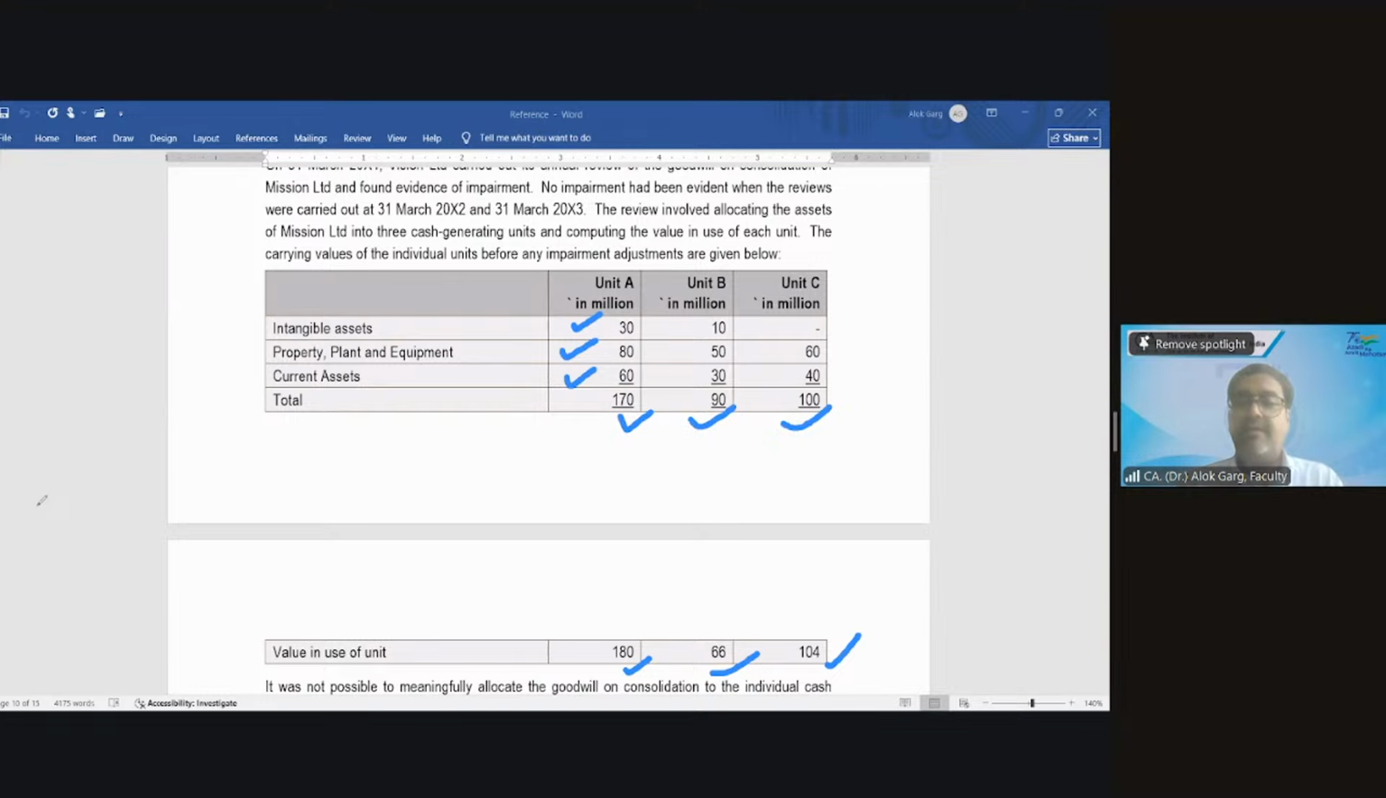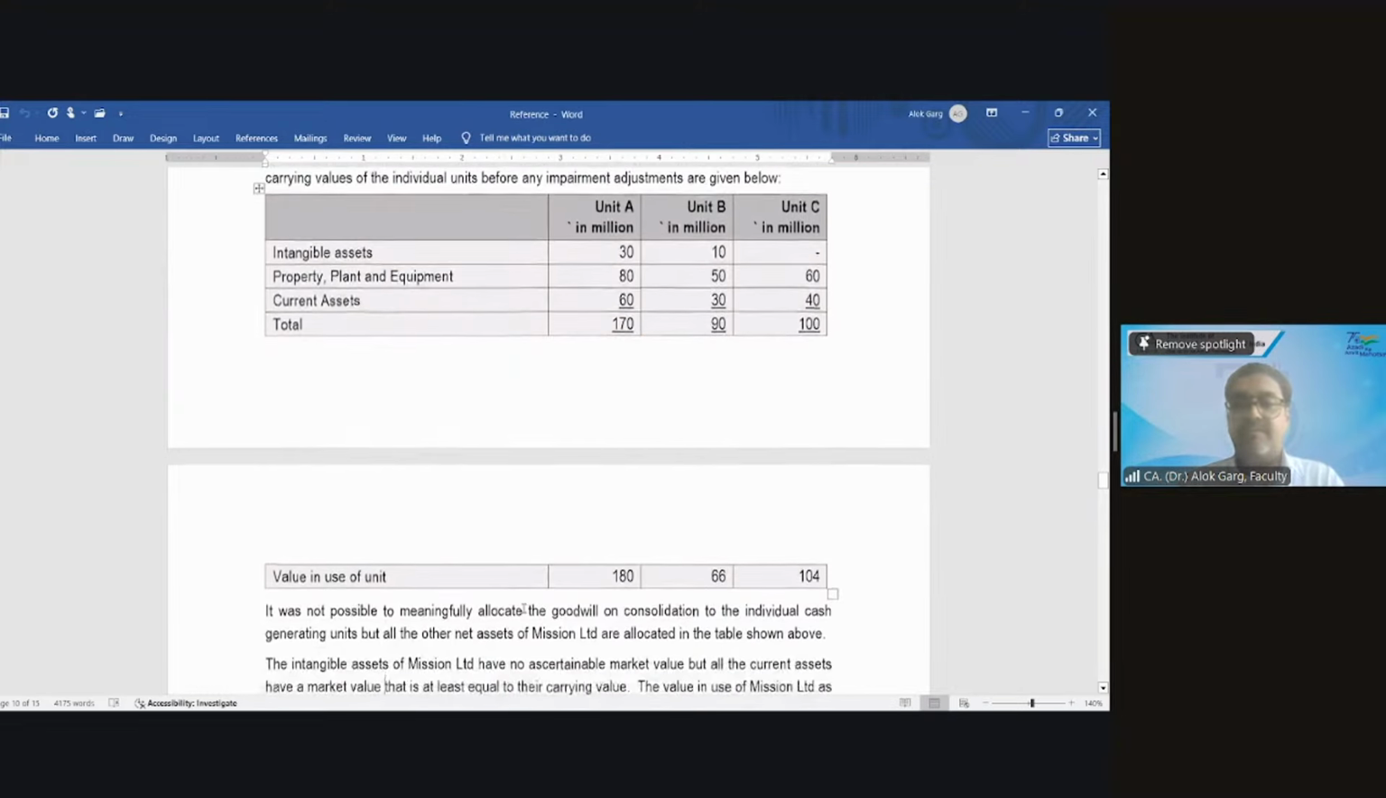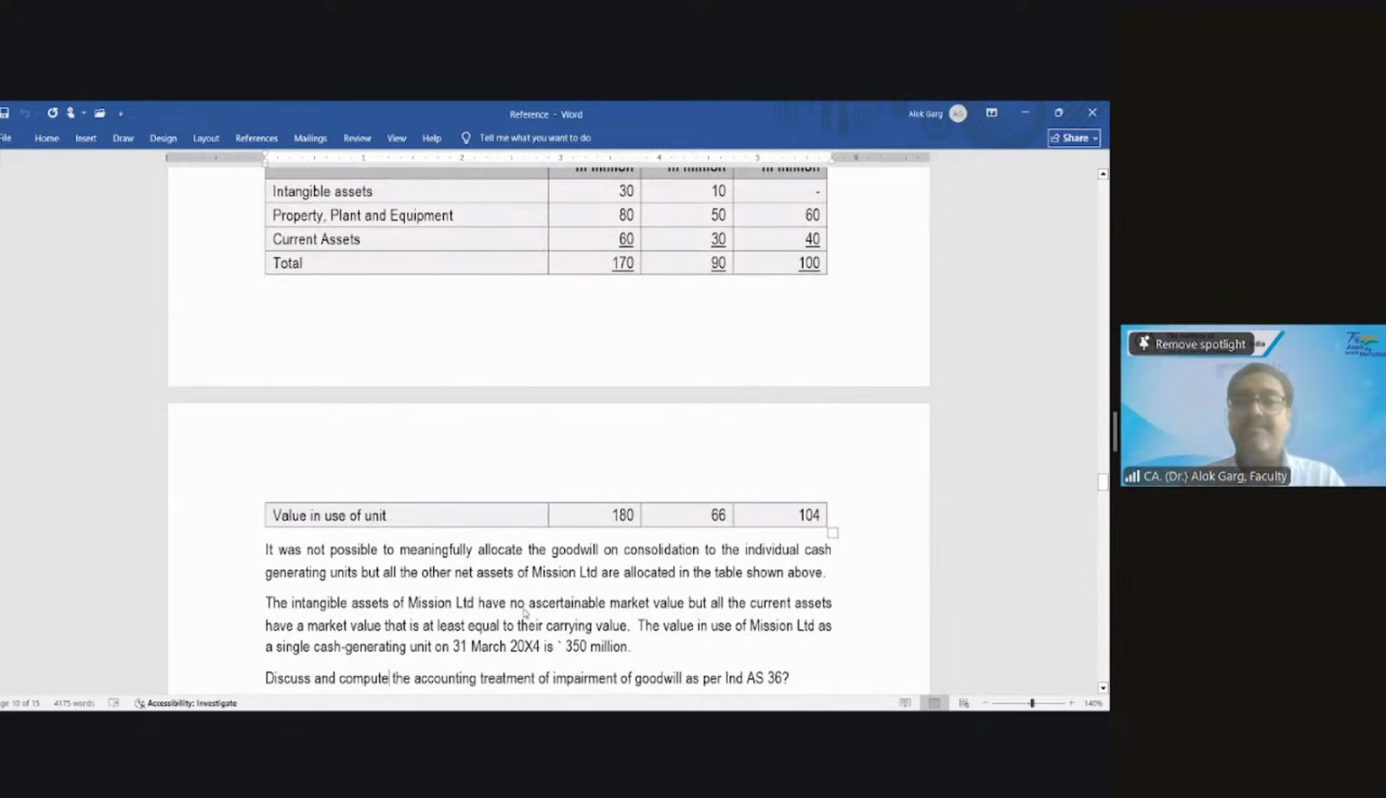Is there any impairment in CGU A? No impairment, of course. In the second case, what is the carrying value? 90. What is the value in use, the recoverable value? 66. Is there any impairment? Yes, sir. How much is the impairment? 24. 24 is the impairment, right?